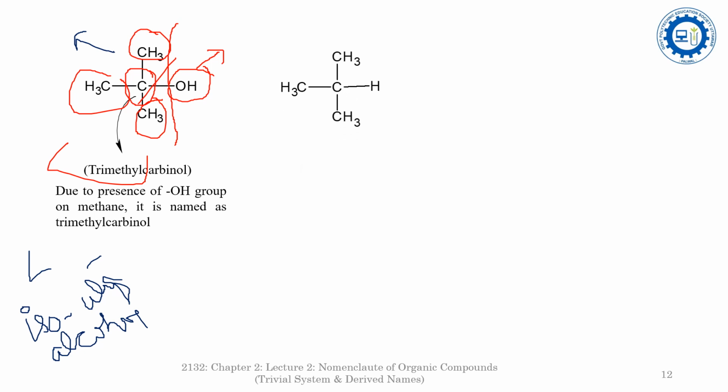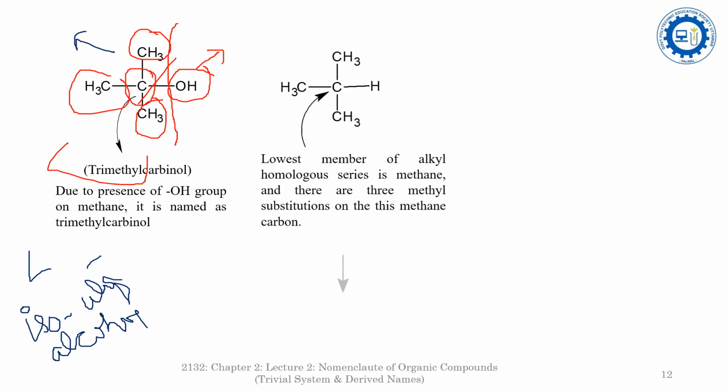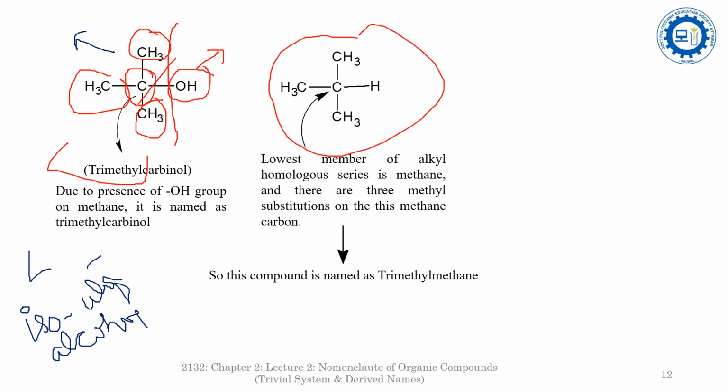See the second example. As per the trivial system of nomenclature, it is isobutane, because the total number of carbons in this compound is 4, so it is a butane, but one methyl group is attached to the carbon chain, so it is isobutane.